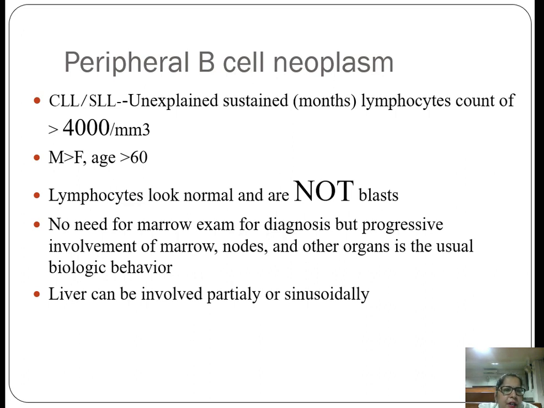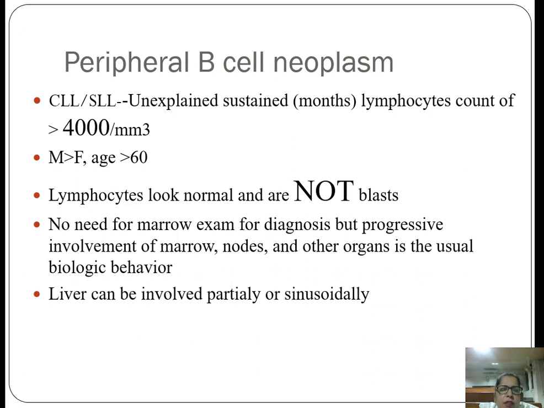Males are more commonly affected, and in old age these are most common. In this, the lymphocyte looks like the normal lymphocytes, but they are not actually blasts. They have thick, checkerboard-like chromatin. In this, marrow examinations are not required. Peripheral blood smear and the clinical history are suggestive. Then further it can be confirmed by the cytogenetic or the flow cytometric studies in which the monoclonal proliferation can be proved.